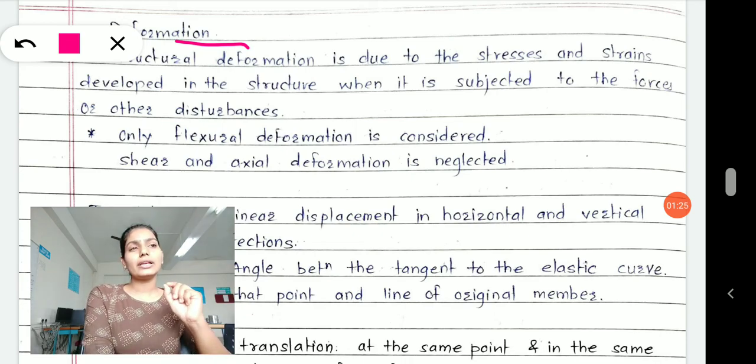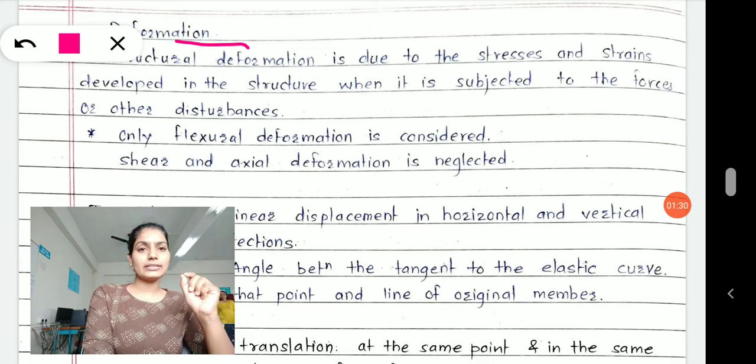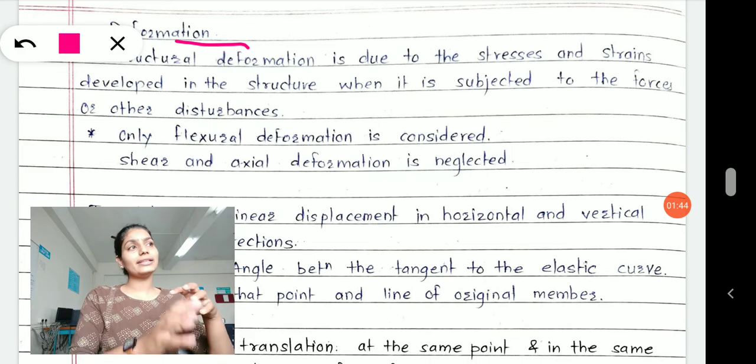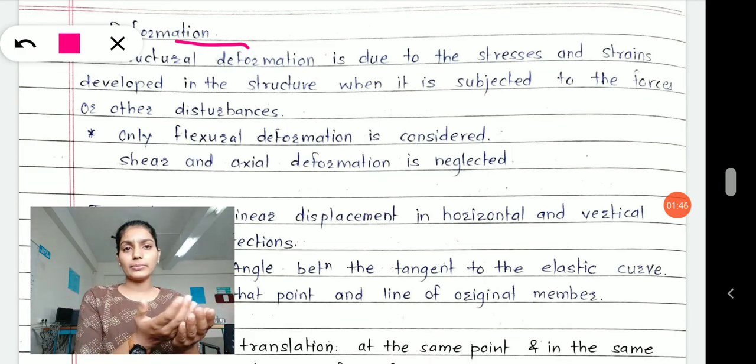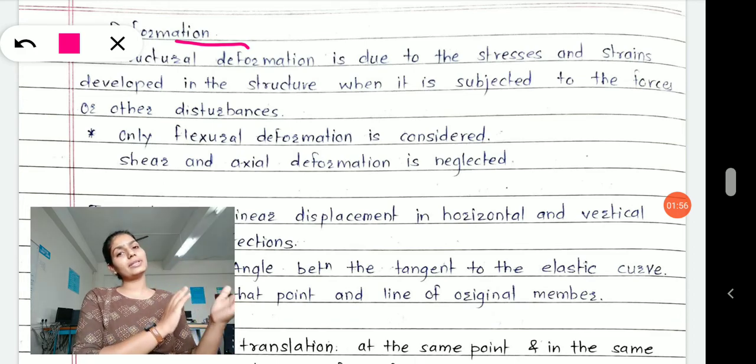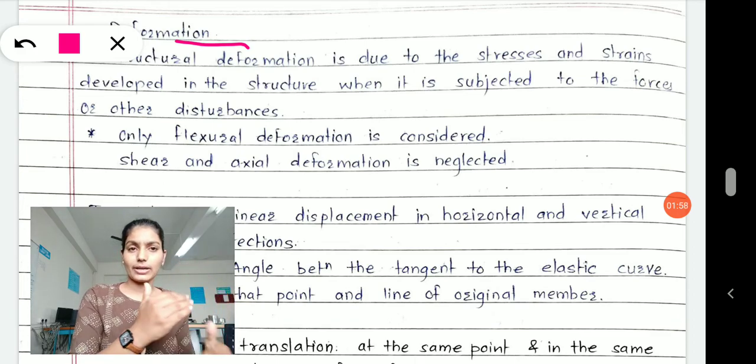So in those we understood that our structure, when it gets indeterminate, experiences a certain system of forces, then it gives a response in the form of deformation, either deflection, or it rotates, it translates. Out of that we are taking deformation, a basic wide domain under which we can see translation kind of deformation or rotation or deflection. These are the different categories of deformation. We are going to understand that later.